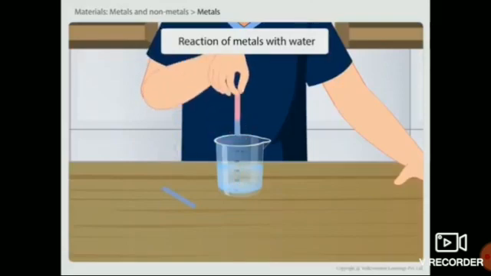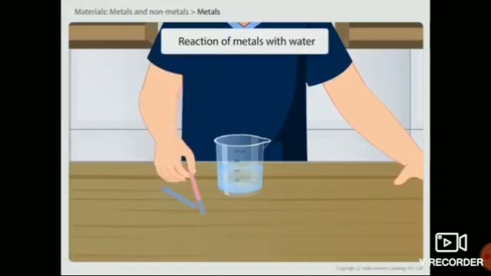You will find that the solution turns red litmus to blue. This is because a base is formed, that is, sodium reacts with water to form sodium hydroxide. Sodium hydroxide is a base. From this you can conclude that metals react with water to form metal oxides or hydroxides with evolution of heat.